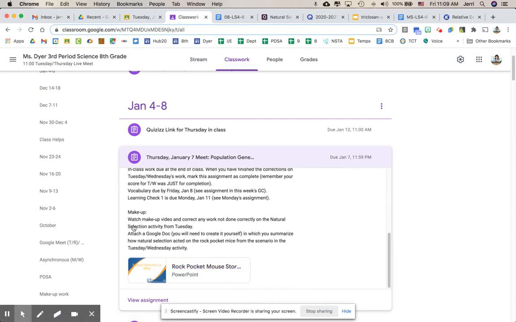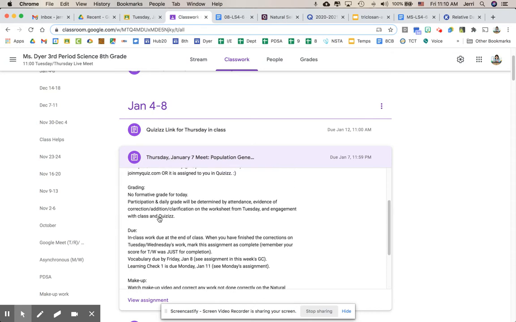Okay. For makeup, you're going to do any work not done correctly on the natural selection activity from Tuesday. And then I would also like for you to create a Google Doc. You'll have to do that yourself, in which you summarize how natural selection acted on the rock pocket mice from the scenario right here. So that's something that I want you to think about on your own. And that's something to kind of help you through some of the discussion that we had in class that if you missed, you aren't necessarily a part of. Okay, you also need to do that quizzes activity that I have linked. Okay, so that's your makeup.